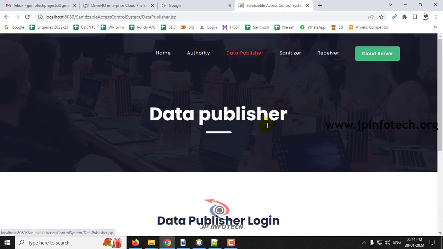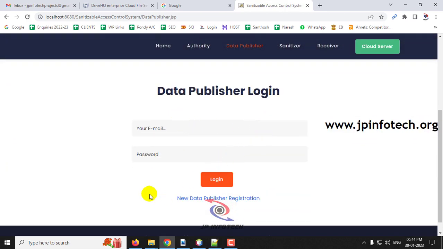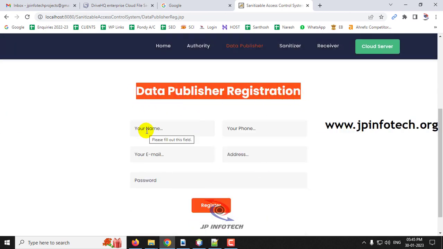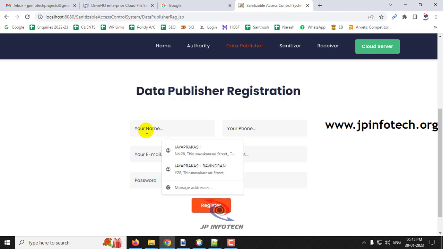So first thing, let me go to the data publisher part. I am a new data publisher, so let me click this new data publisher registration to enter the credentials. Here it will be navigated to the data publisher registration part, where you need to enter your details. Let me enter the name as JP Infotech,